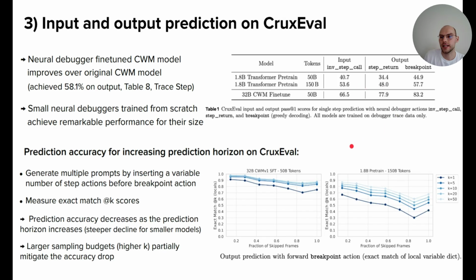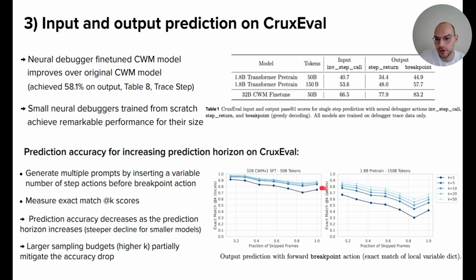So now I've said that for now we've prompted the model to directly predict the output. The last question that we wanted to ask is, how does the prediction accuracy perform for increasing prediction horizon? What we did here is, you've seen this earlier prompt where we directly added the breakpoint. But now we add a variable number of step-into actions, for example, before this final breakpoint action. As a result, we get different prompts for one example, and we have a different number of skipped frames.